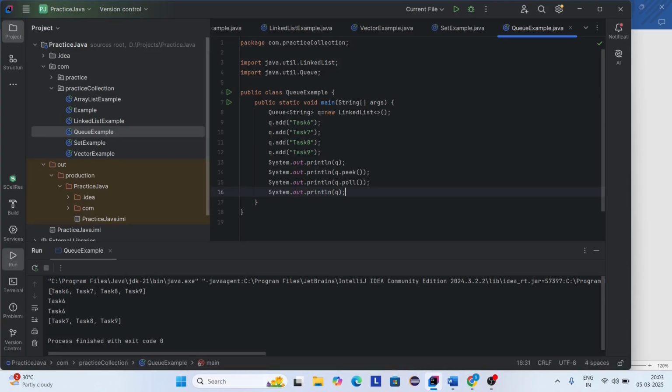Here you can see this is the original queue, and I want to show the first element from the queue. So I'm using the peek method to show the first element, and I want to remove the first element from this queue. So I'm using the poll method to remove the first element.